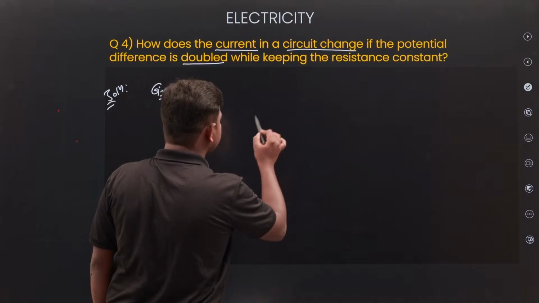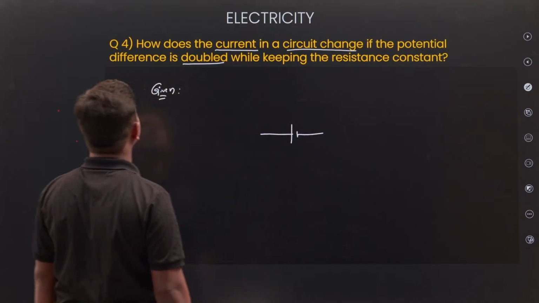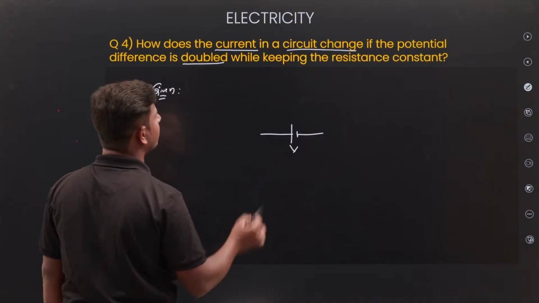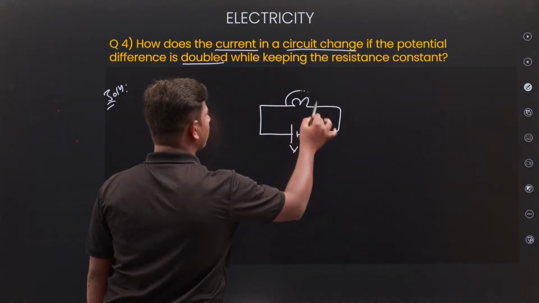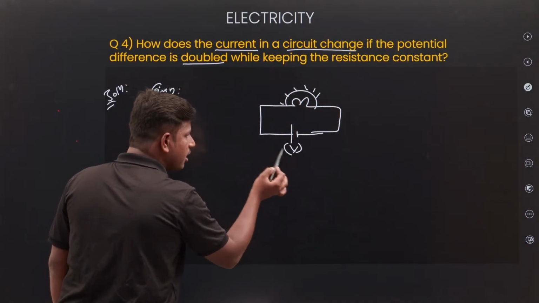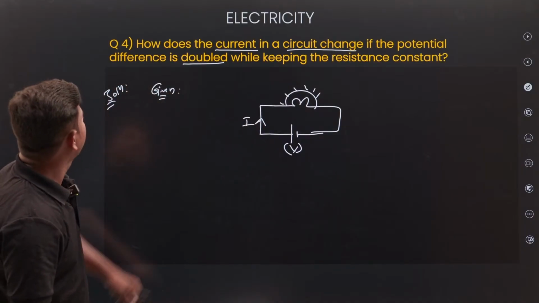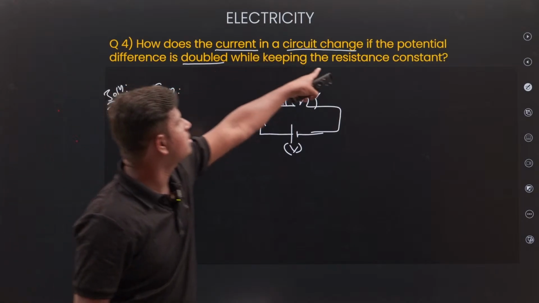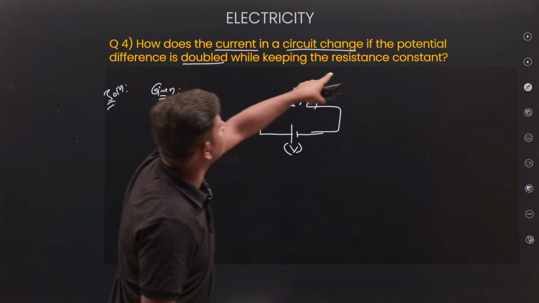So I am taking a circuit. Let us take potential V, connected to a bulb. If V is there, current is I. How does the current change if the potential difference is doubled while keeping the resistance constant?